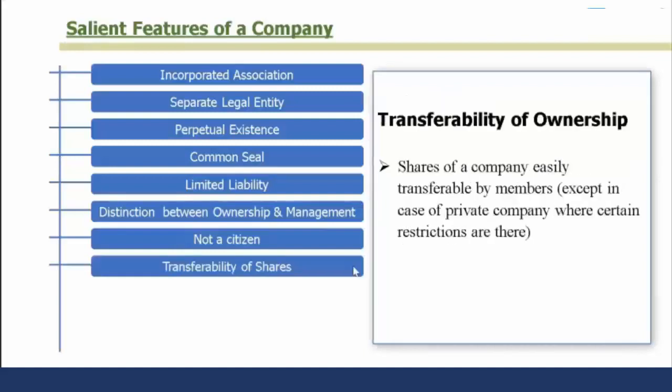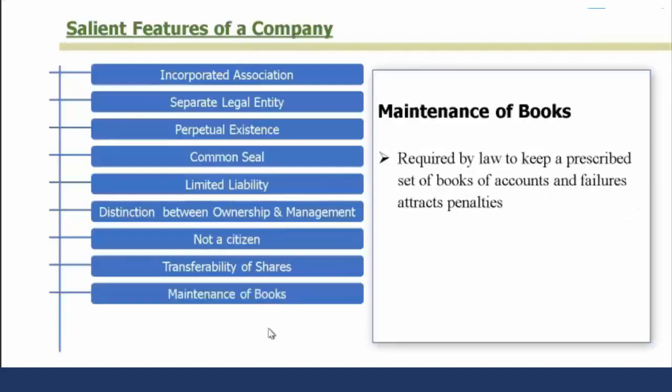Shares of a company are easily transferable by members. In a listed company, people trade on the stock exchange and shares easily get transferred from one person to another. But there are certain exceptions. There are certain restrictions on the transfer of shares in the case of a private company. The law requires a prescribed set of books of accounts to be kept, and failure to maintain those books of accounts attracts penalties. The company usually has a large number of members, so it is expected that the books of accounts are maintained properly. The law has defined a certain set of books to be maintained and the company has to follow that.